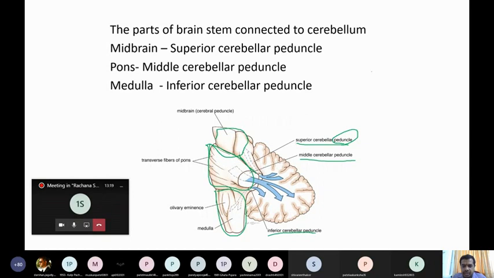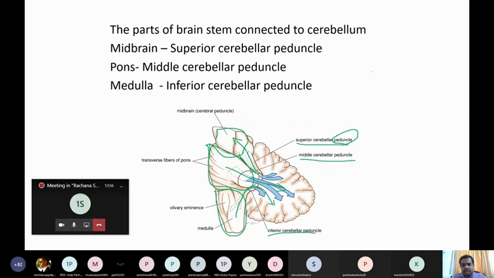The superior cerebellar peduncle, you can see here. So this is the superior cerebellar peduncle. Where is it connected? It is connected to the midbrain. Clear? So the superior cerebellar peduncle connects the midbrain to the cerebellum. Whereas the middle cerebellar peduncle connects pons to the cerebellum. Whereas the inferior cerebellar peduncle, you know this is medulla oblongata, connects medulla oblongata to the cerebellum.